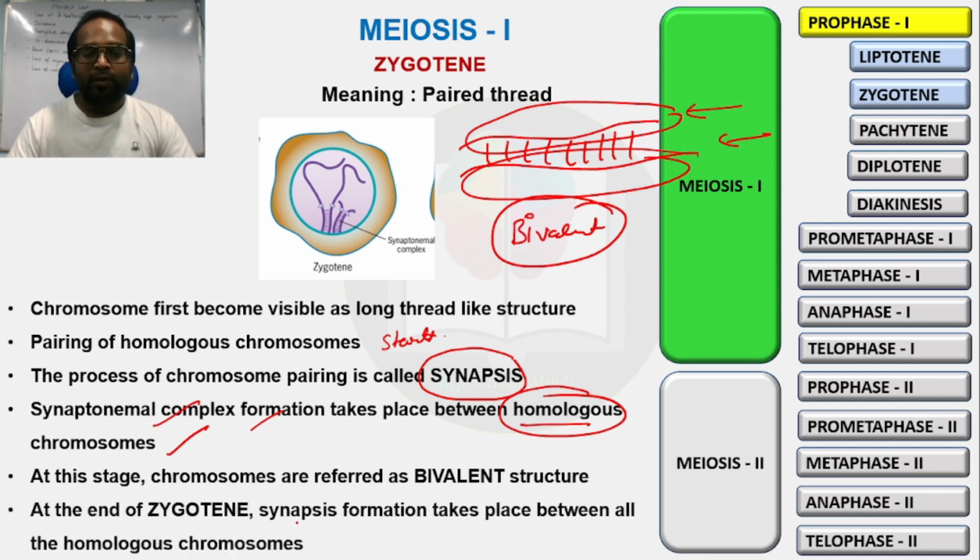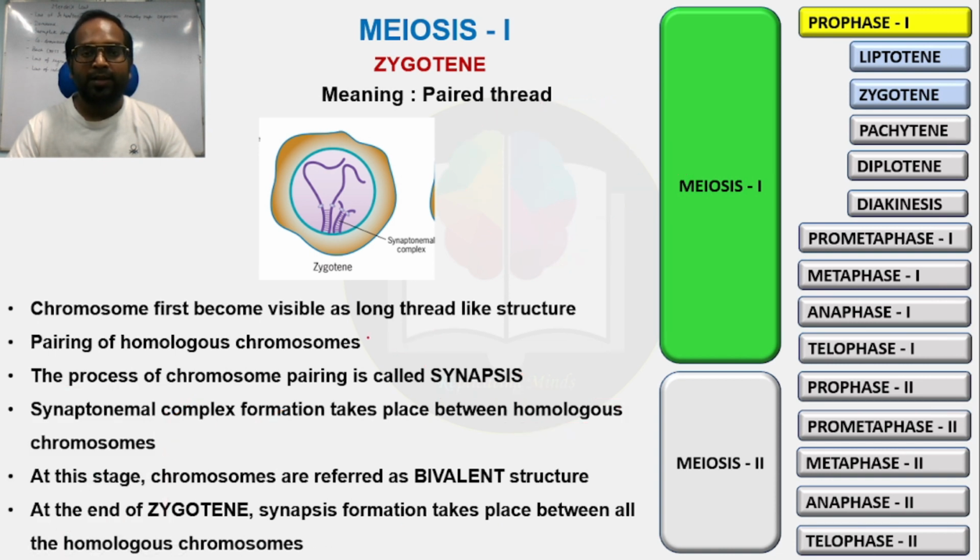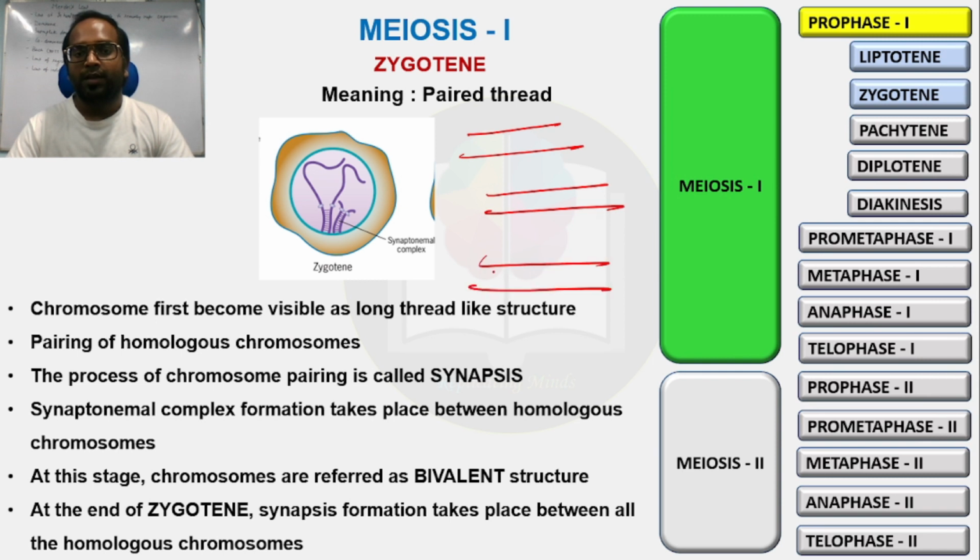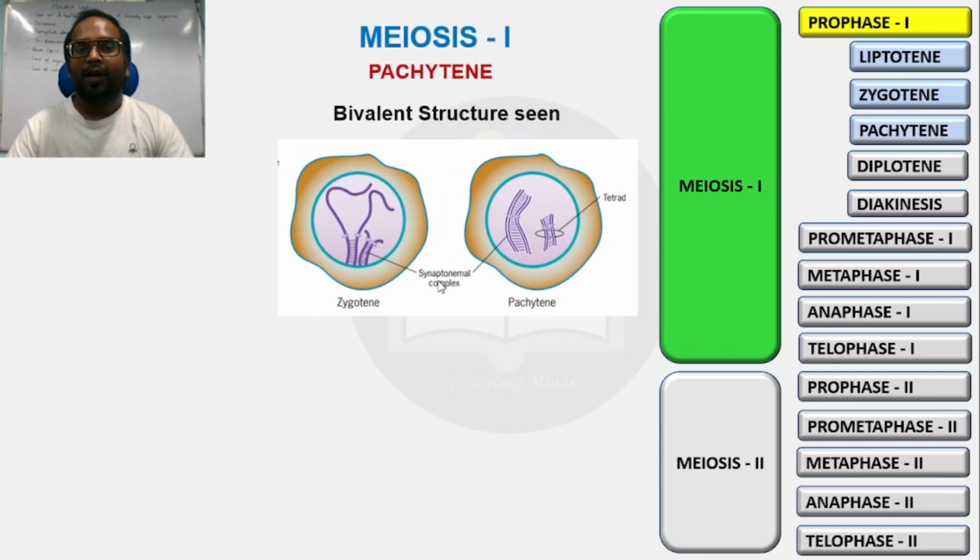At the end of zygotene, synapsis takes place between all the homologous chromosomes. As soon as the zygotene stage comes to an end, all the homologous chromosomes are paired with each other. All the 23 pairs of chromosomes are paired with each other. Right? Now this cell will enter into the pachytene stage, where the bivalent structures are completely seen. You can see here.